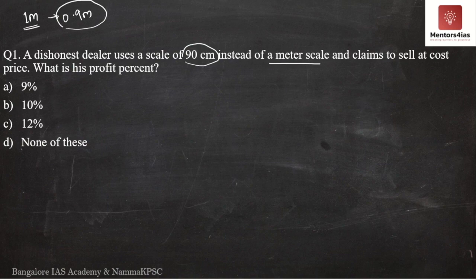So what I am going to do is, let me assume the cost price of 1 meter cloth, since we are assuming that he's a cloth merchant.